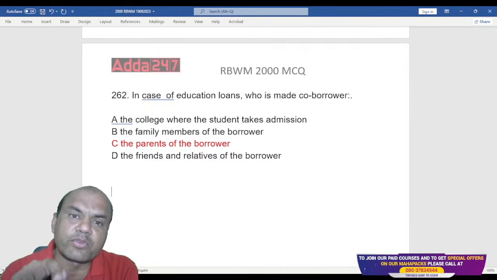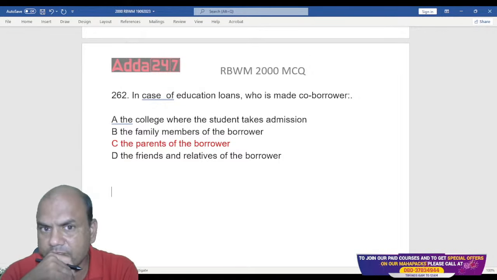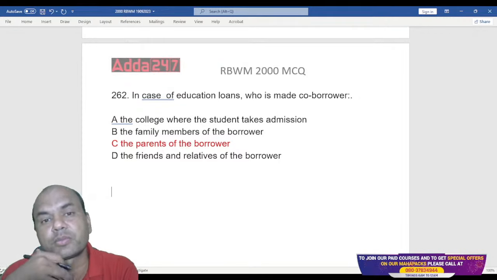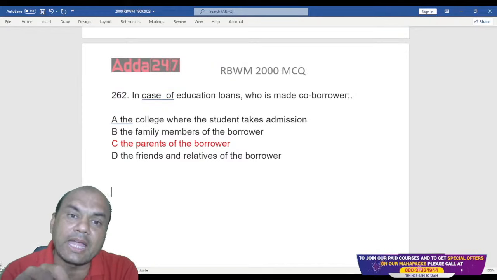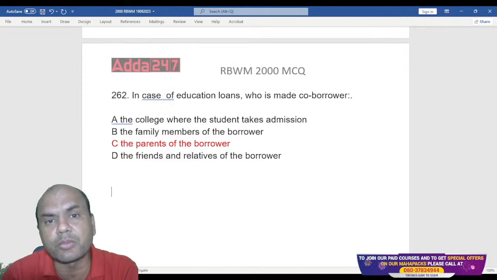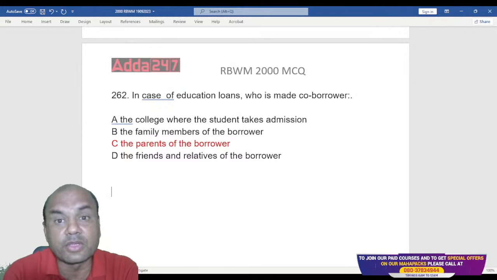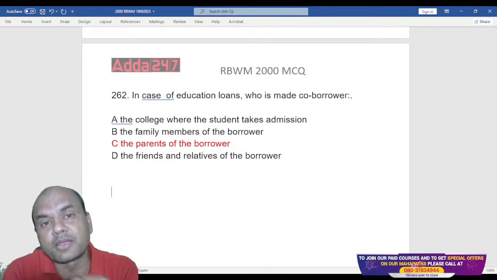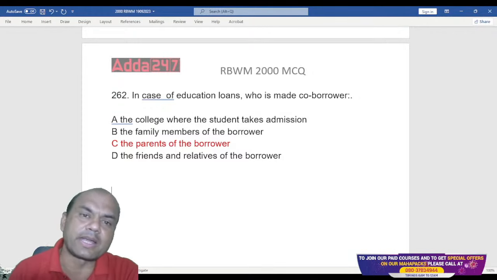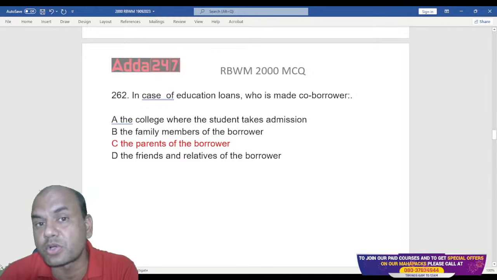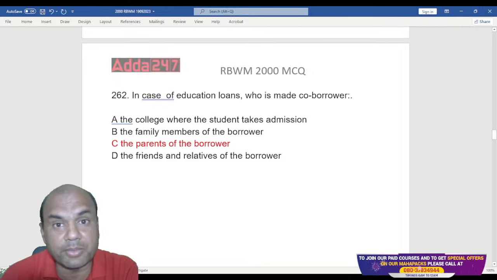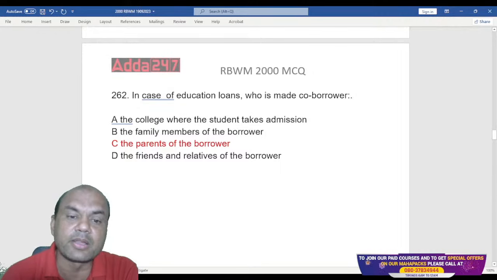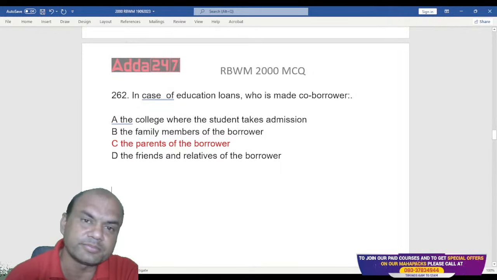Then what is expected from that loan? Who should repay that loan? Should the parents repay it or should the student repay it? What is expected from that loan? It is expected that the student should complete the course and repay the loan by joining a job or doing some business, anything. So that is the logic behind it. Student should repay. But what happens? We take parents as a co-borrower. Why? Because if the student doesn't get a job immediately, if the student fails, then what? The loan is to be repaid in any case. So that repayment will be done by this co-borrower, the parents. Okay.